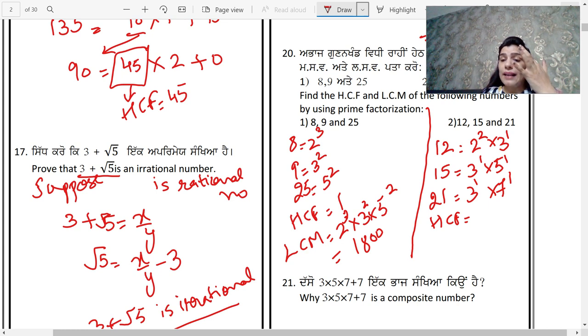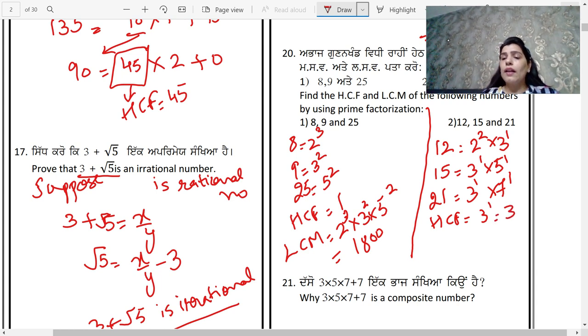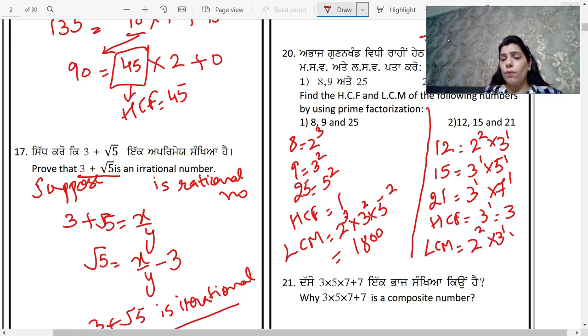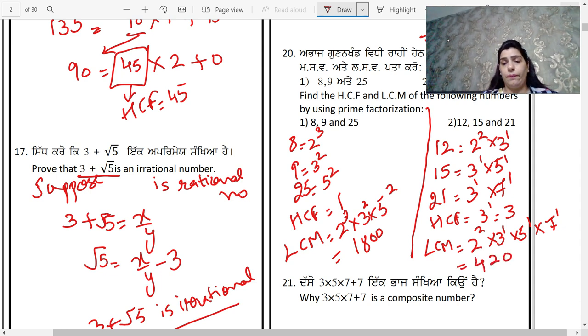The only common factor is 3, that is 3 raised to the power 1, that is 3. And when I have to find the LCM, I will take all the factors with highest powers. That is 2 raised to the power 2, 3 raised to the power 1, 5 raised to the power 1 and 7 raised to the power 1. So when I multiply these, I get the answer of LCM as 420.